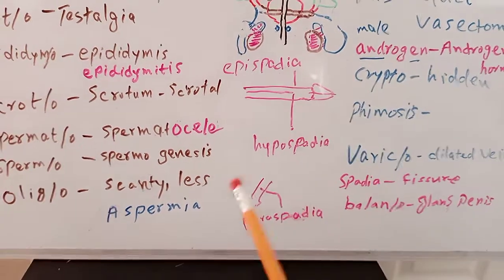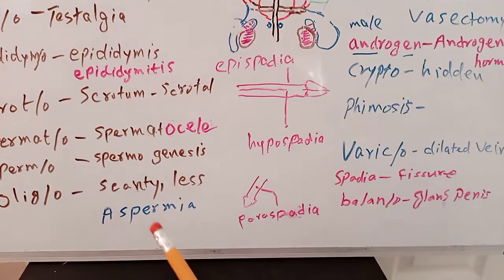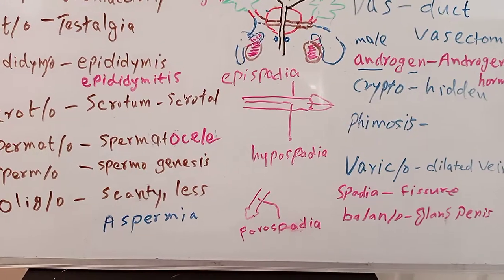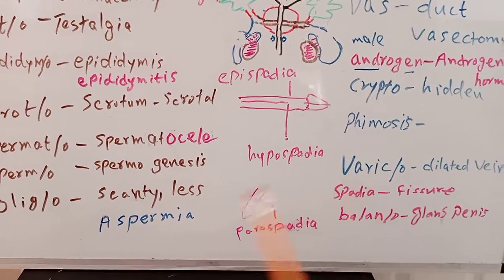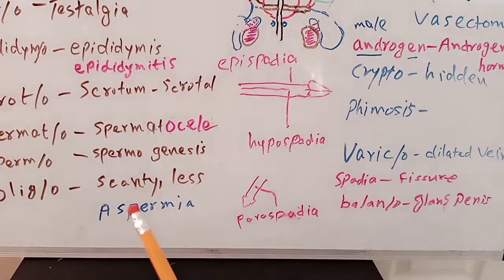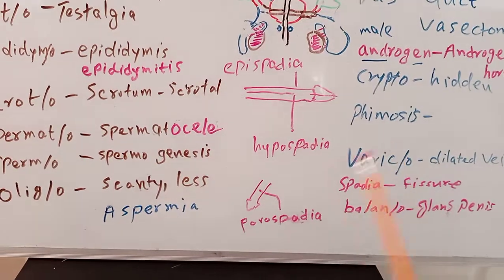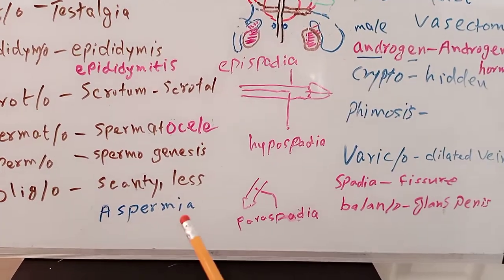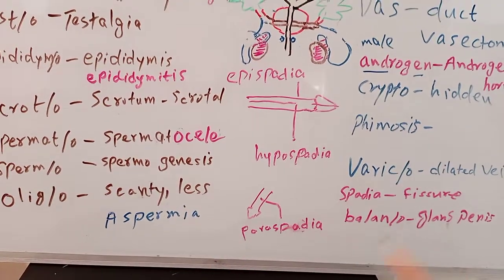Another word is aspermia. Aspermia, I told you, a means no or without. So aspermia is a condition which has no sperm. Some people are born without any sperm in their semen, and they cannot reproduce.